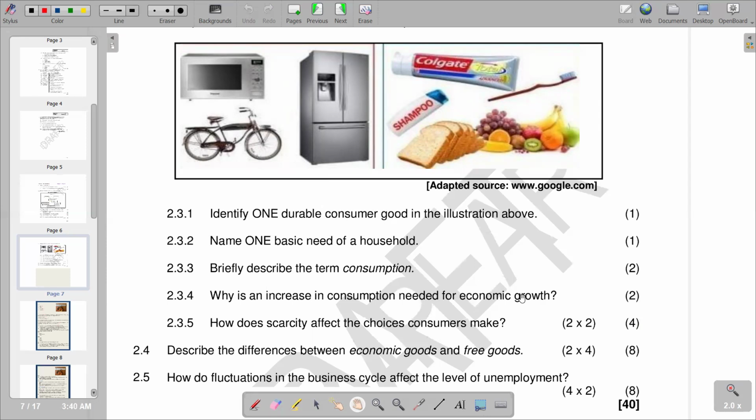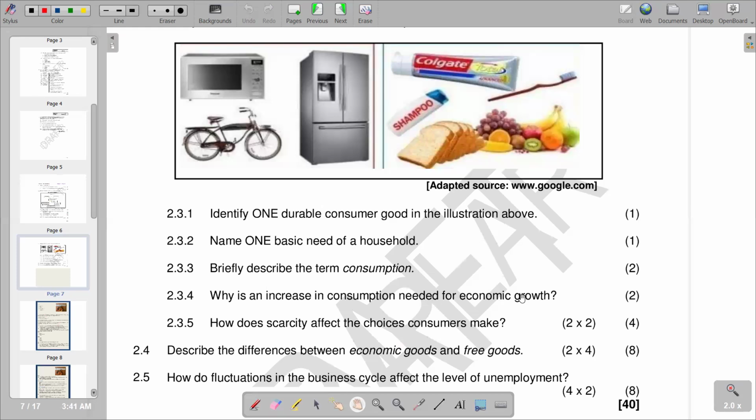So the question is saying, why is an increase in consumption needed for economic growth? So it's just asking the relationship that exists between consumption and economic growth. Obviously, when there's an increase in consumption, it means there's an increase in demand for the products and services that we have in the economy. And when there's an increase in demand, the firms or businesses operating in that economy are going to notice an increase in revenue. And when there's an increase in revenue, it's going to widen their profit margins. They're going to earn more profit.